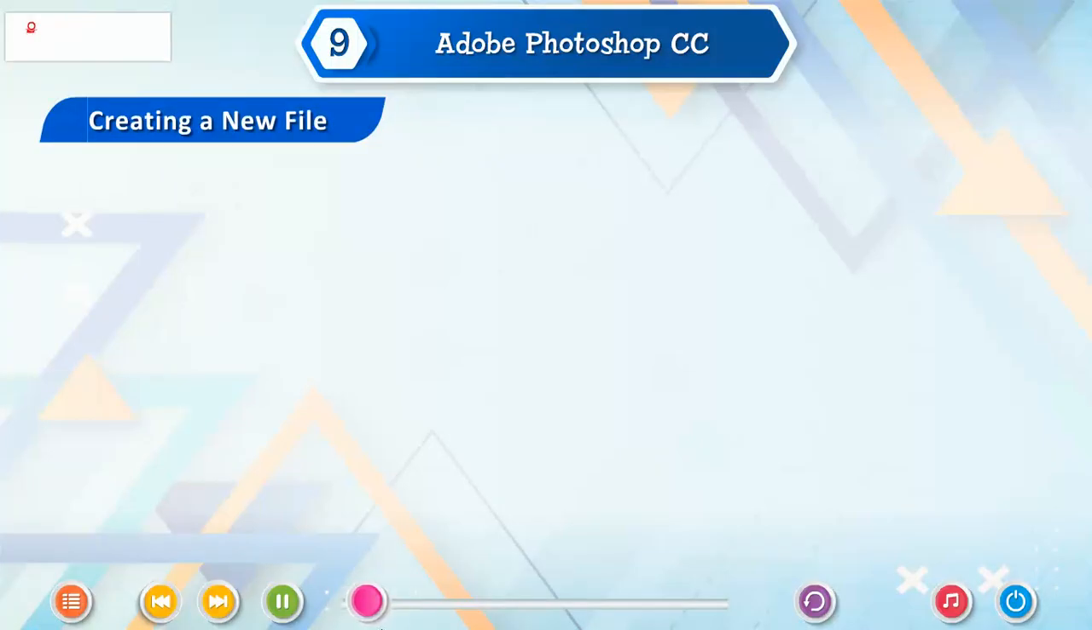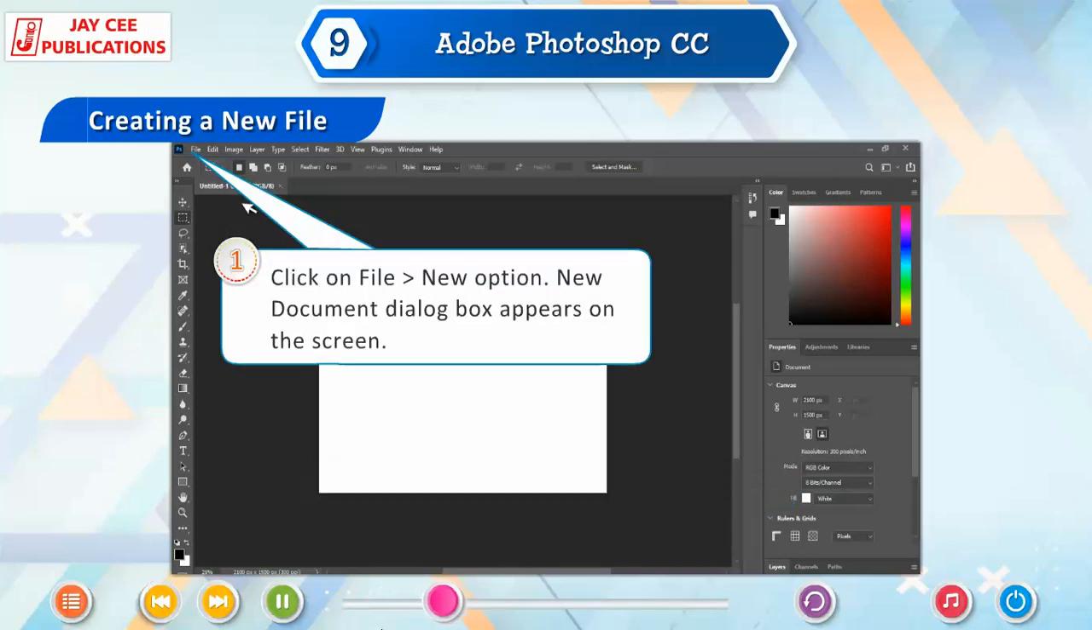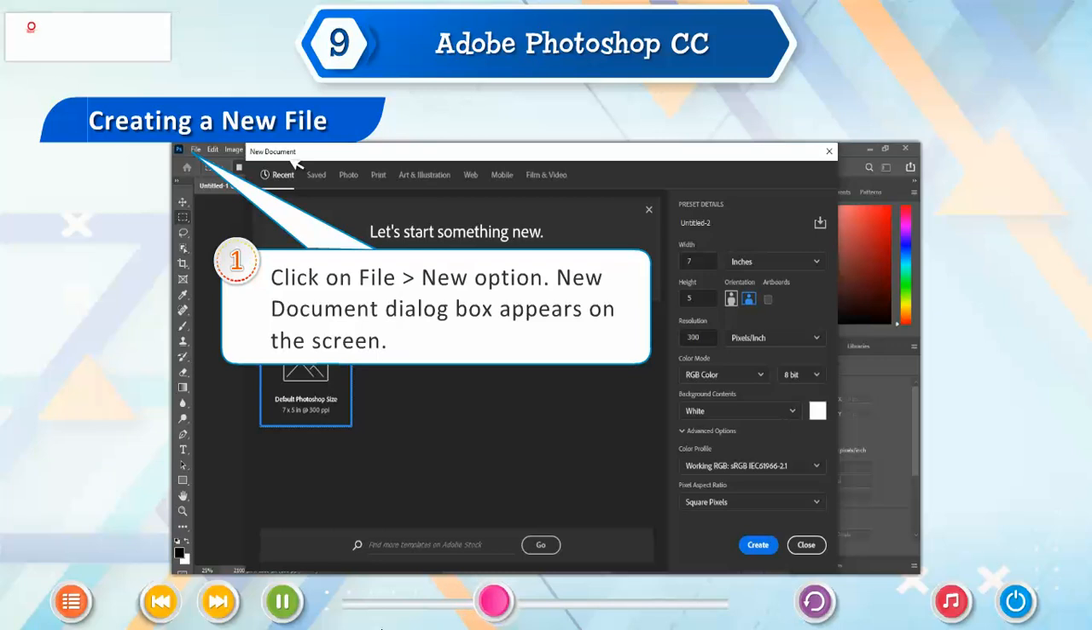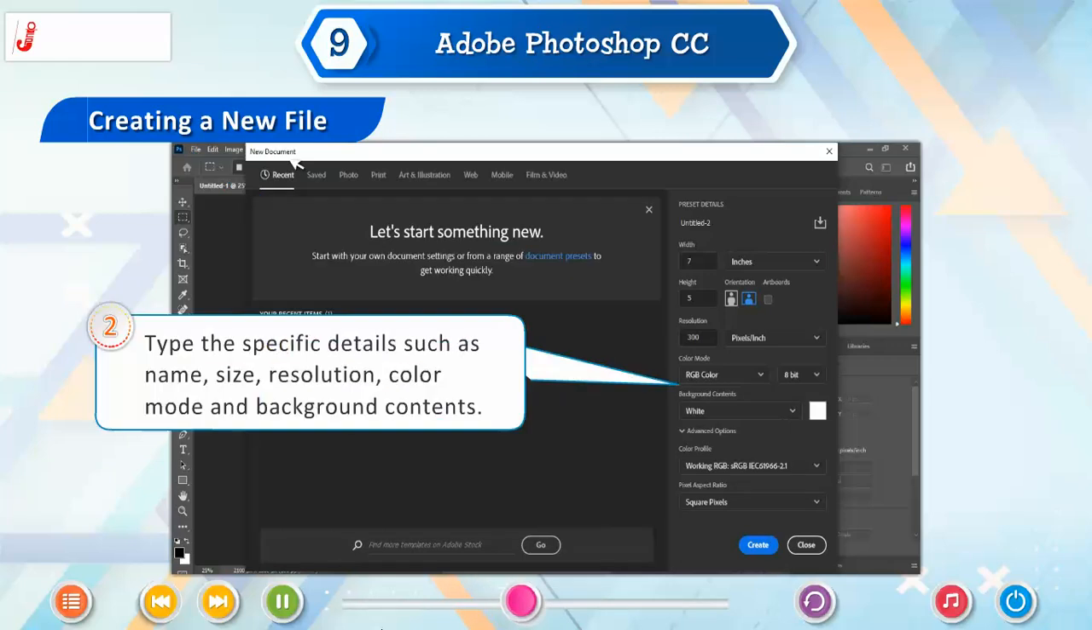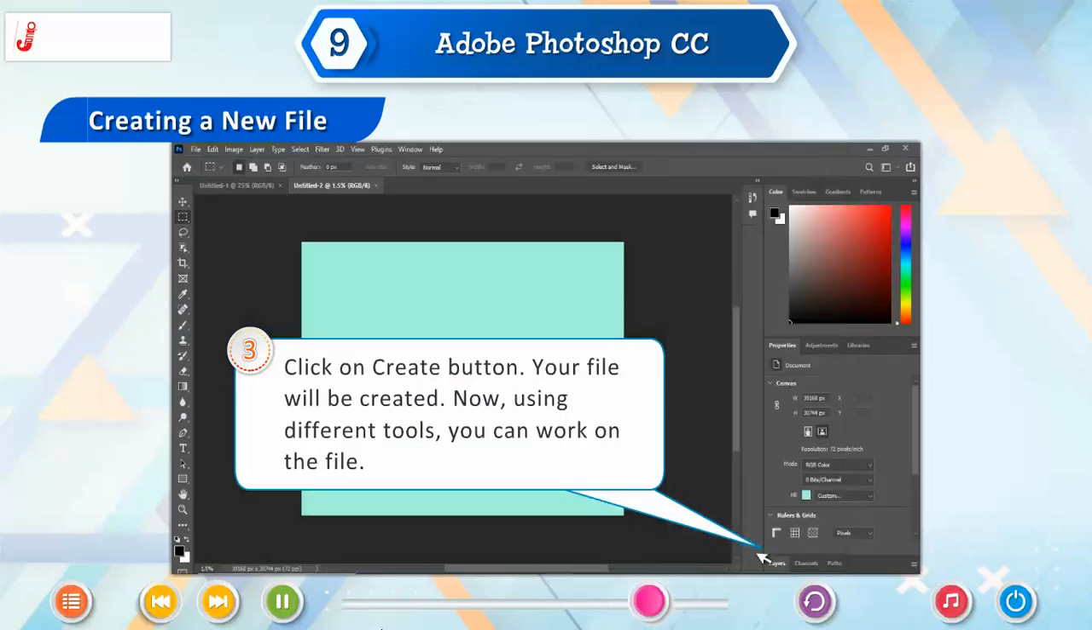Creating a new file. Follow the given steps to create a new file. 1. Click on File, go to New option. New document dialog box appears on the screen. 2. Type the specific details such as name, size, resolution, color mode and background contents. 3. Click on Create button. Your file will be created. Now, using different tools, you can work on the file.